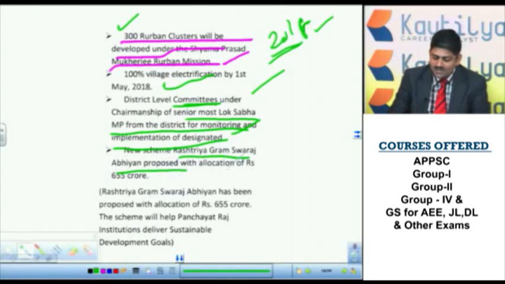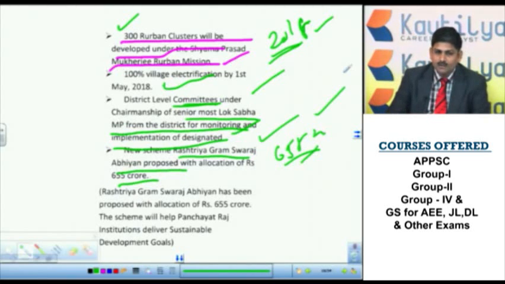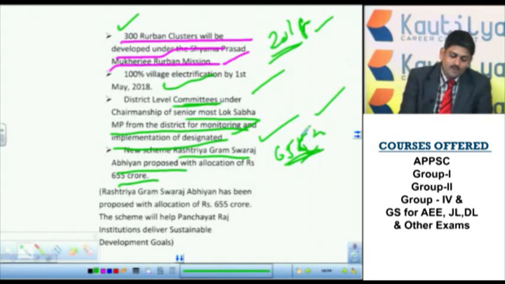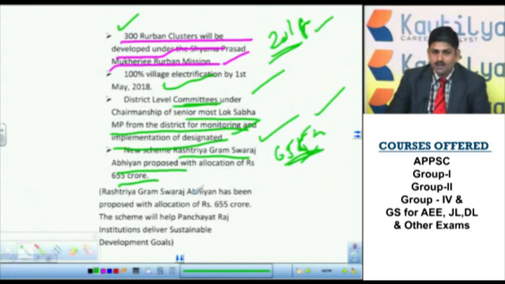What is that scheme? Rashtriya Gram Swaraj Abhiyan. Under this, 655 crore is proposed and allotted.